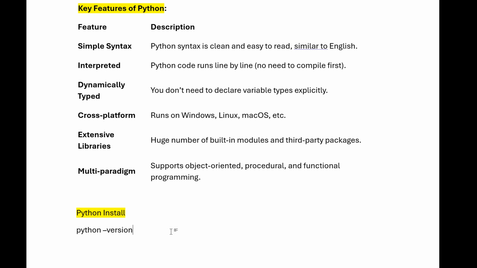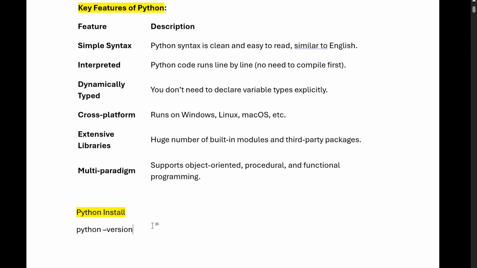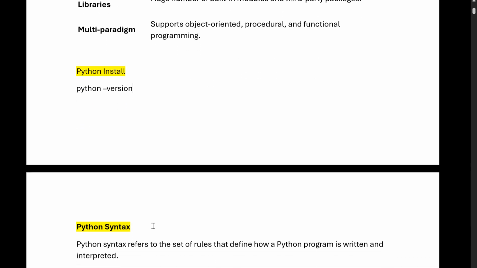If it is not getting installed, it will not write anything. It will write something like "Python is not recognized as an internal or external command." It will give that error. So you can simply open your command prompt, cmd, and type python --version. Okay, now coming to the next part.